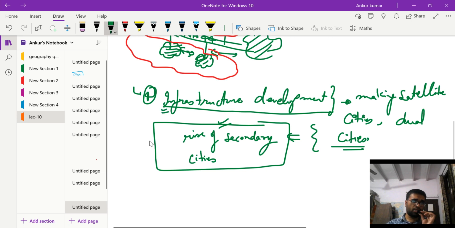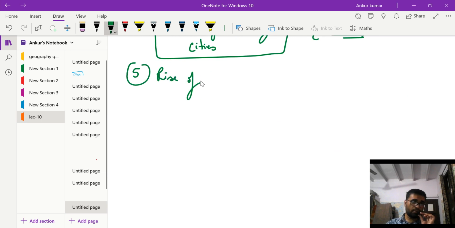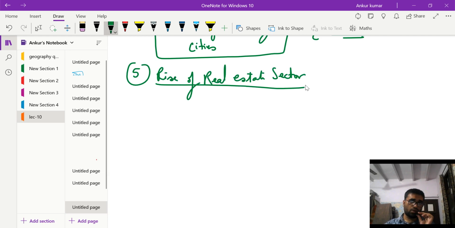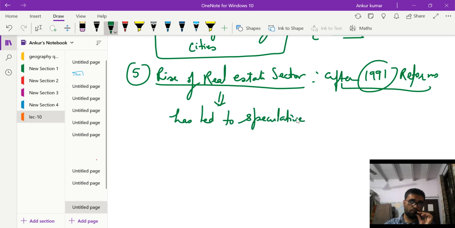Okay, then the next part that can be written is the rise of the real estate sector. So after the 1991 reforms, the real estate sector grew very fast, and this real estate sector has led to speculative land use.